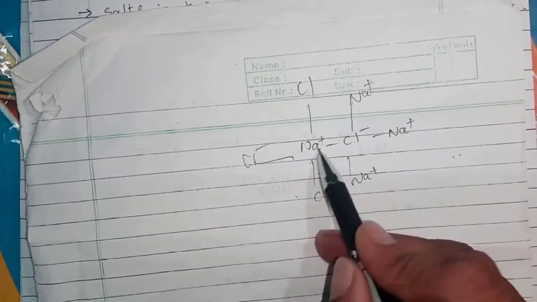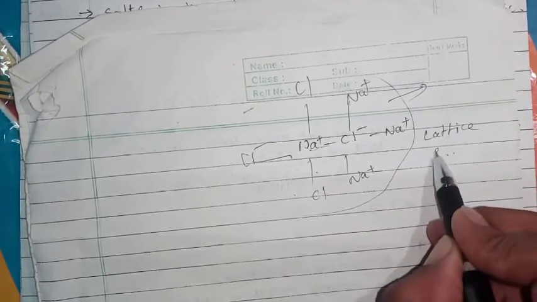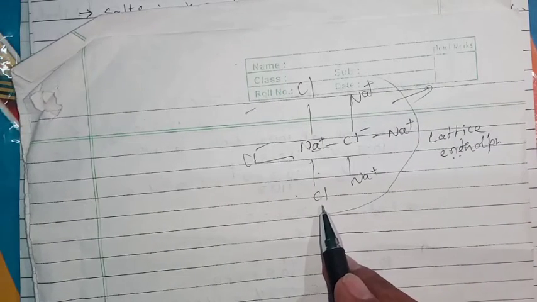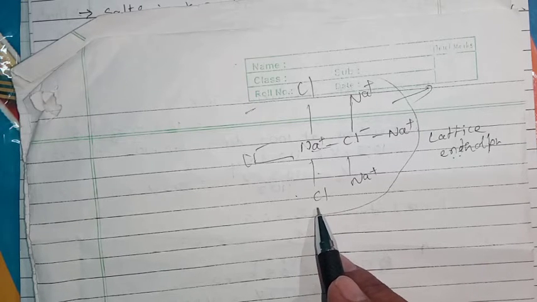Each Na+ ion is surrounded by Cl- ions, and each Cl- ion is surrounded by Na+ ions. So during the formation of this type of compound, or during the formation of this lattice, energy is released. That is called lattice energy or lattice enthalpy, when 1 mole of compound is formed from its ions. That energy is nothing but lattice enthalpy.